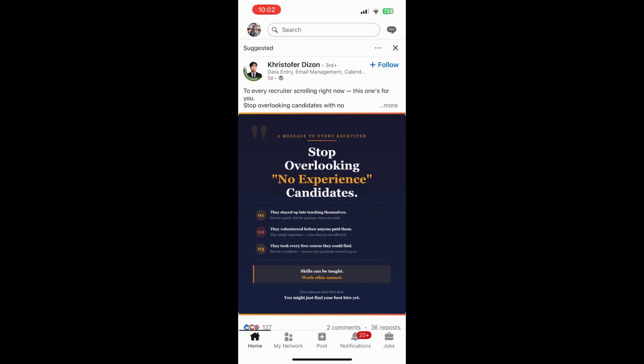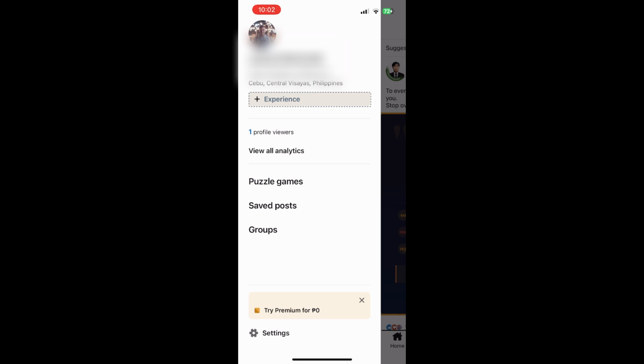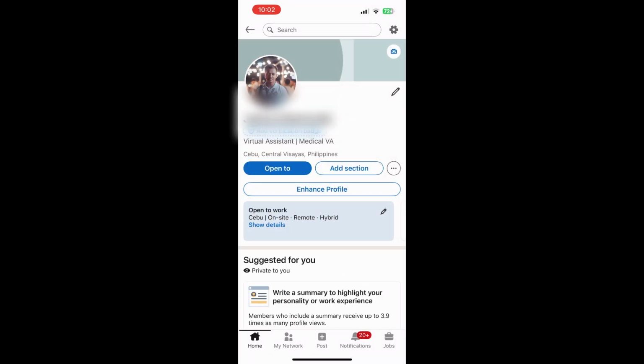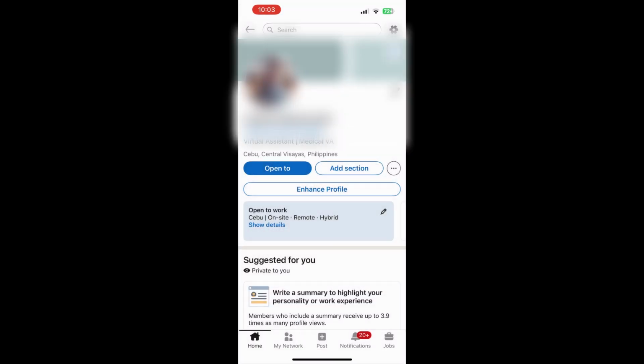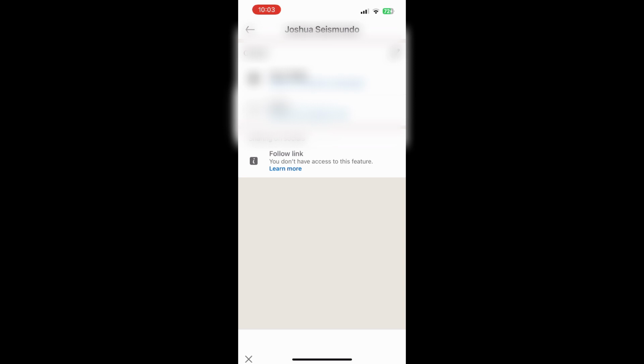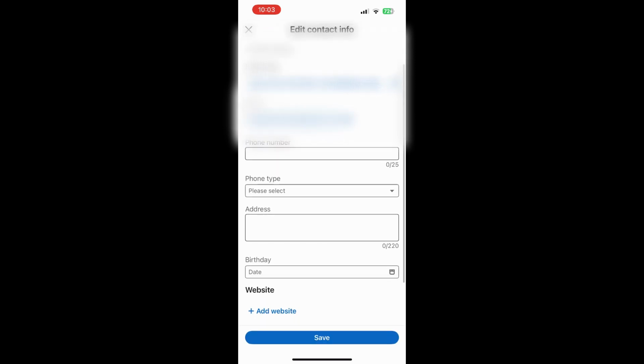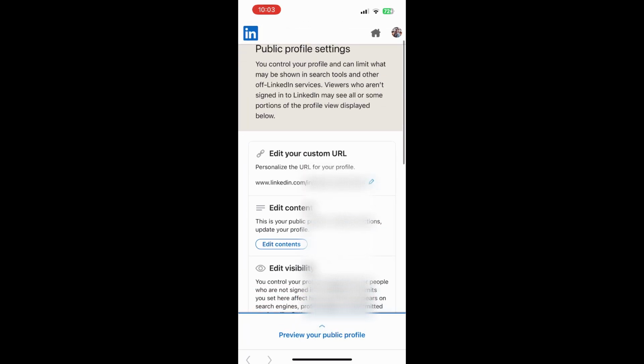Start by opening the LinkedIn app on your phone and signing in to your account. Tap your profile photo, then tap your profile photo again, or tap View Profile to open your full profile page. In the introduction area near the top, tap the More icon next to Add section, then choose Contact Info. After that, tap the Edit icon in the upper corner. LinkedIn says that when you tap your profile URL from the Edit Contact Info page, it redirects you to the public profile settings page where the URL can be changed.